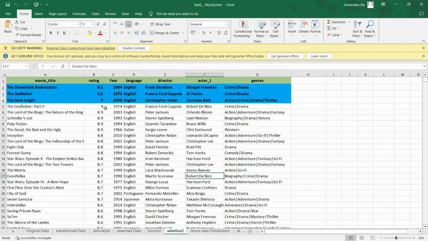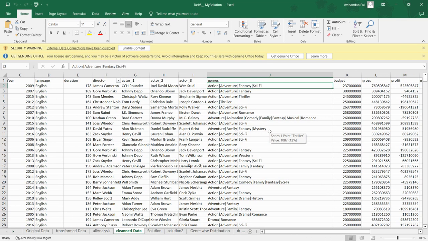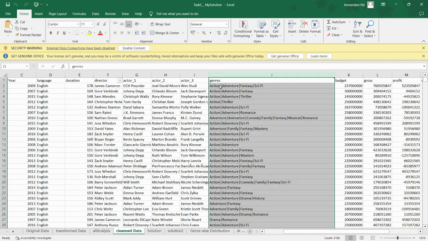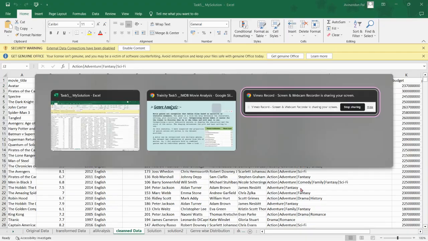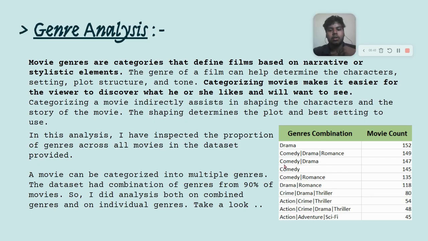So in this data, this is my updated data, right? You can see in this genre column, the genres are combined actually. Like Avatar has a combination of action, adventure, fantasy, science fiction, and so on. So most of the movies have a combination of genres. So I did two types of analysis, where both combination and individual analysis of the genres is done. In this particular chart, you can see drama alone is in 152 movies. This combination of comedy, drama, romance is in 149 movies, and the combination of action, adventure, and science fiction is in 45 movies.